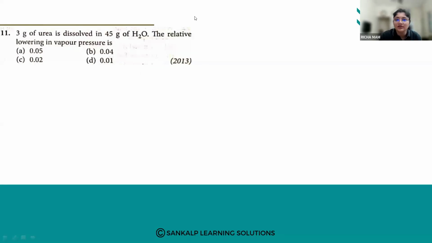Okay, one last question. 3 grams of urea is dissolved in 45 grams of water. The relative lowering in vapor pressure is. So the relative lowering of vapor pressure is given as what? We have just now seen this is equals to N2 by N1 plus N2.